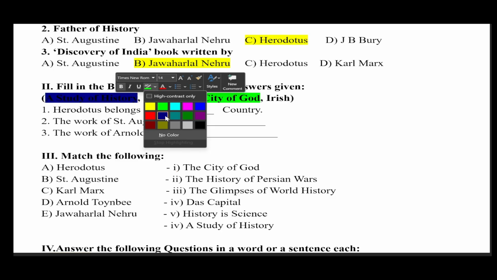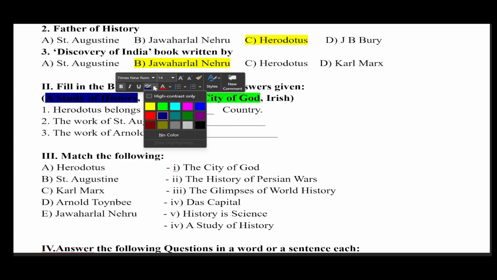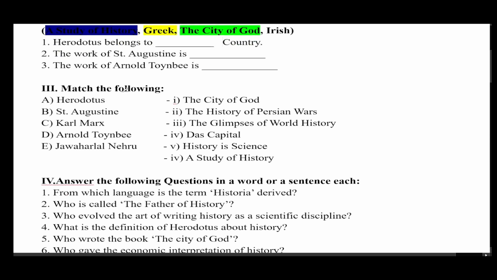This is the great work by Arnold Toynbee. He studied more than 26 civilizations and wrote a study of history. So a study of history is the correct answer. Then match the following. 2 parts are given.